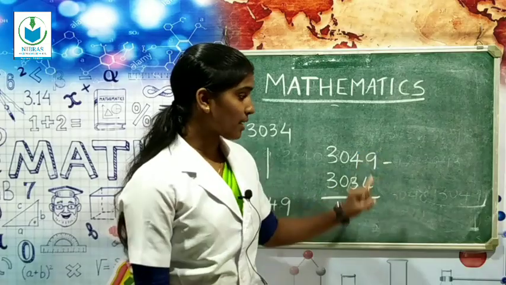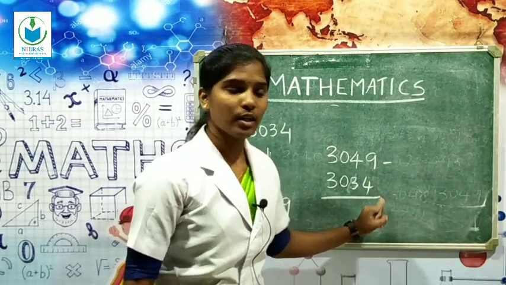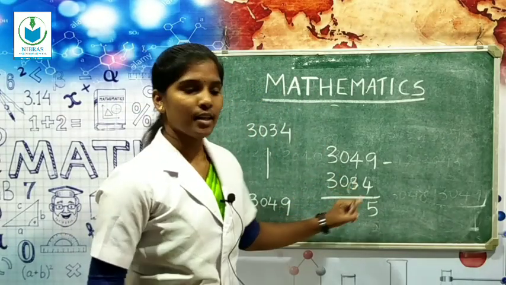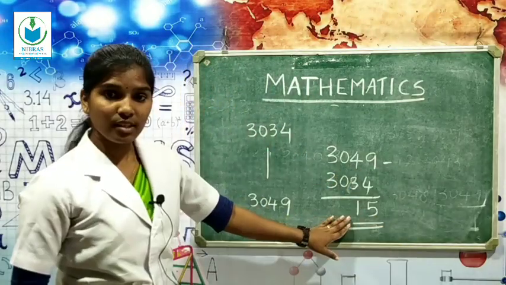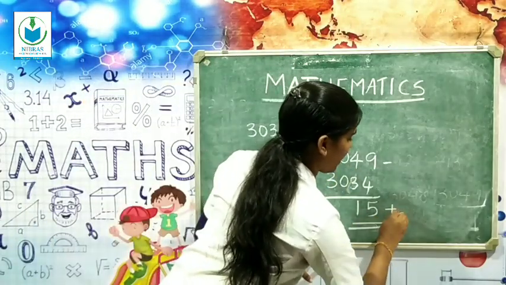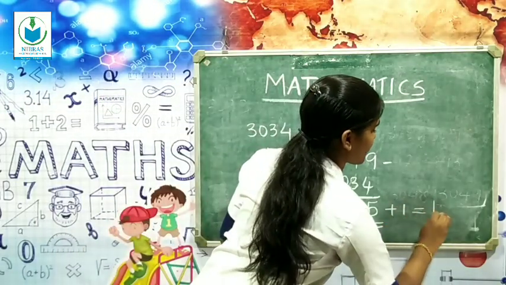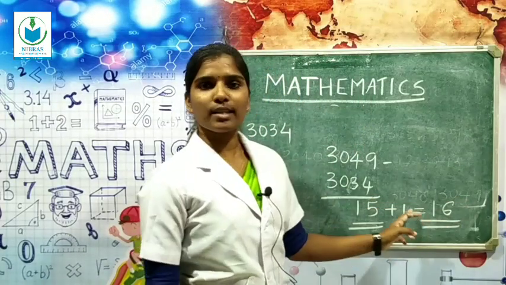What is 9 minus 4? Yes, 5. Then 4 minus 3? Yes, 1. So we get 15. After this, you just add 1 to 15. So we get, yes, 16. So this is the number of students joined.